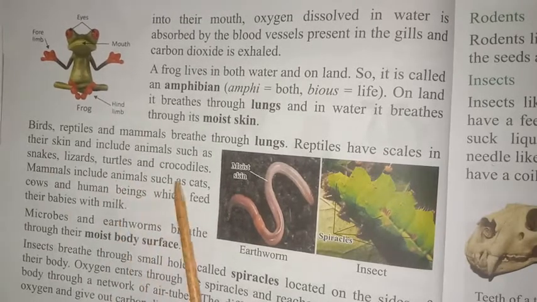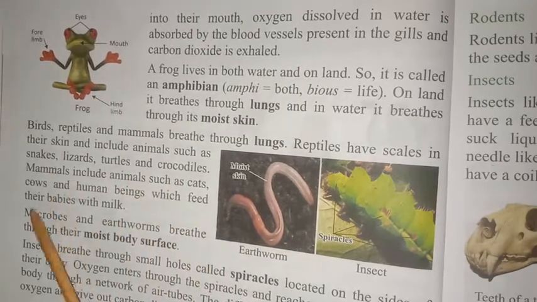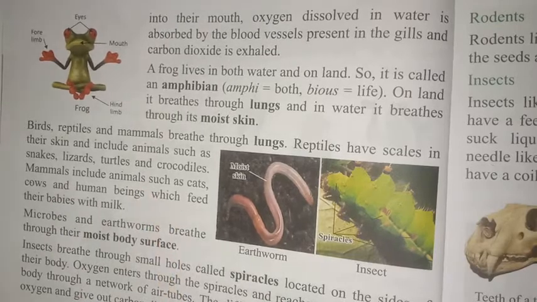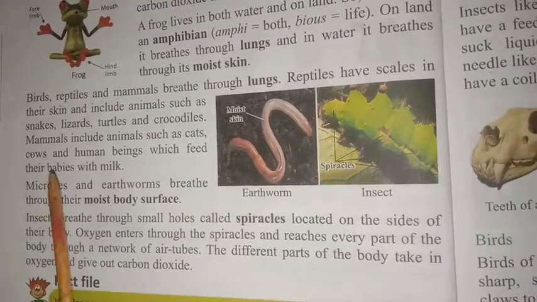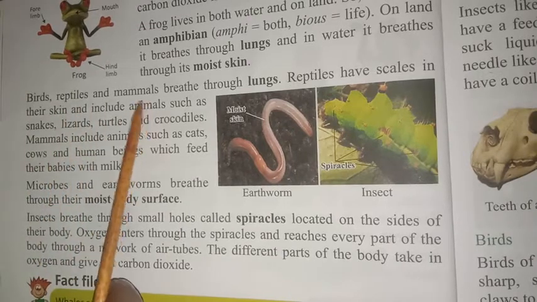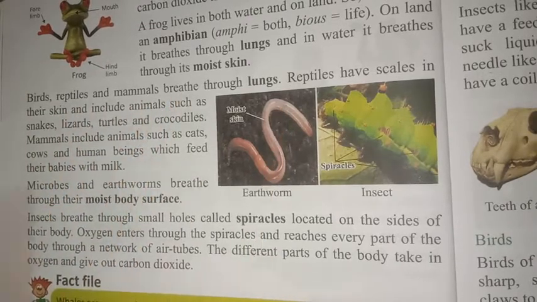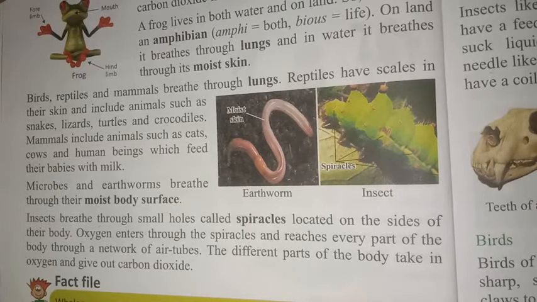Mammals include animals such as cats, cows and human beings, which feed their babies with their milk. At first we have read that birds, reptiles and mammals all breathe through their lungs. And what are mammals? Animals such as cat, cow and human beings which give birth to their babies and feed their babies with their milk.